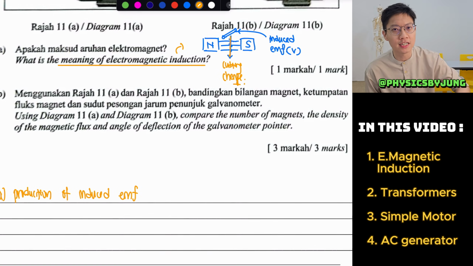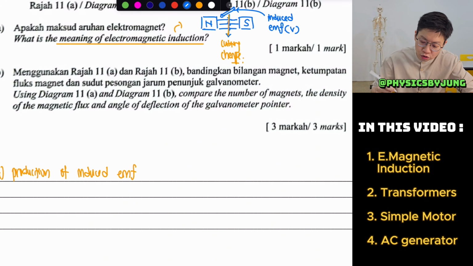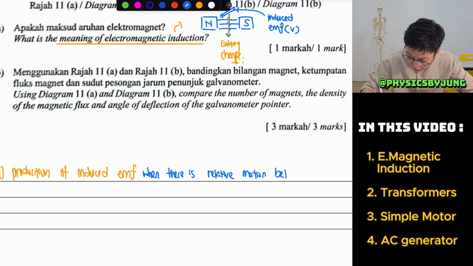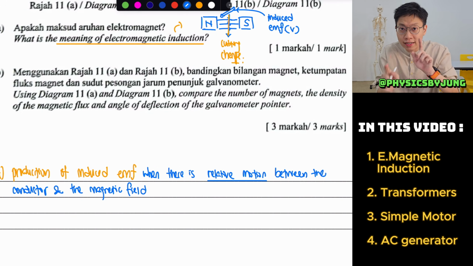In SPM, I suggest that the first time, it is better to write electromotive force, bracket EMF, then later on you can use the short form EMF. So it's the production of induced EMF when there is relative motion between the conductor and the magnetic field. Why do we say relative motion? Because your magnet and your wire must move. Either you move the wire or you move the magnet, one of them has to move. That's why we call it relative motion,